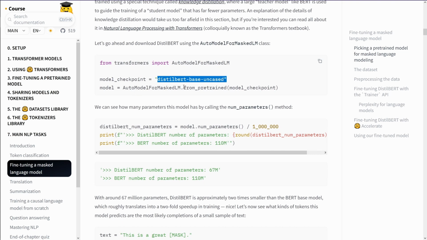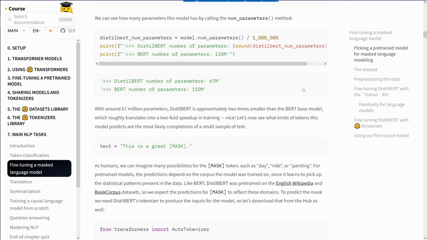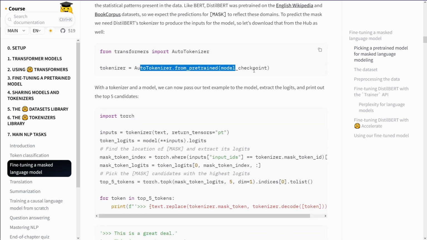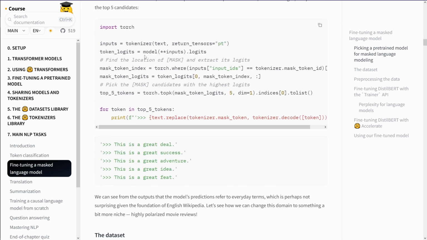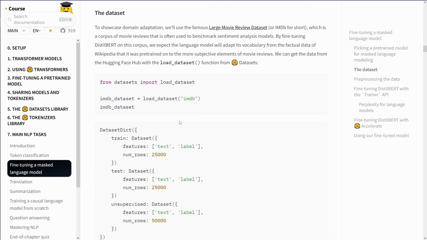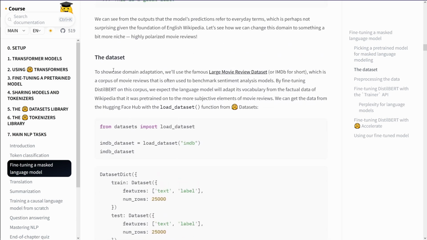AutoModelForMaskedLM from pre-trained. Yes, this is what we are familiar with. Yes, AutoTokenizer from pre-trained. Here we go, our model. Yes. Torch logits. Yes, the data set. To showcase domain adaptation. Hey, maybe it's getting interesting again. We'll use the famous Large Movie Review database, by fine-tuning distilled BERT on this corpus. Yeah, fine-tuning a BERT model. Now it gets interesting.